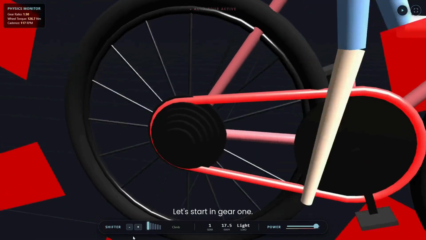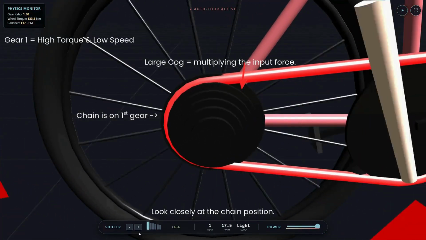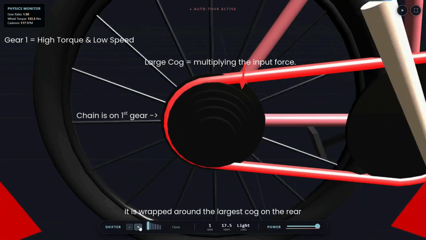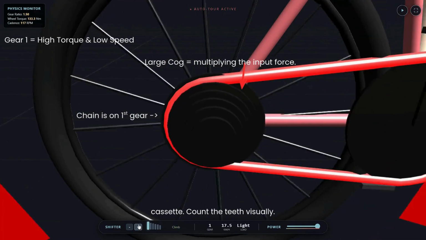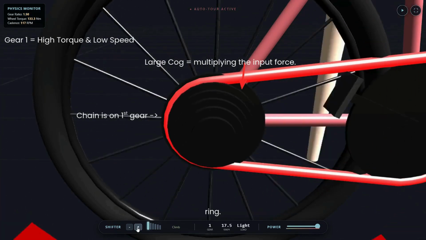Let's start in Gear 1. This is your low gear. Look closely at the chain position. It is wrapped around the largest cog on the rear cassette. Count the teeth visually. This rear cog is almost as big as the front chain ring.